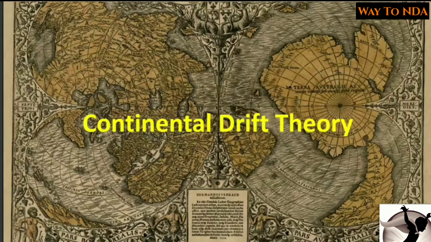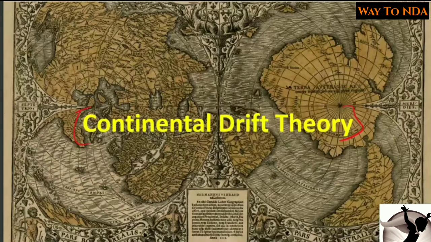This lesson, we are going to study about the continental drift theory. So what is this continental drift theory? Continental drift theory tries to explain the distribution of continents. How did these continents evolve? It tries to explain the evolution and distribution of the present day continents.